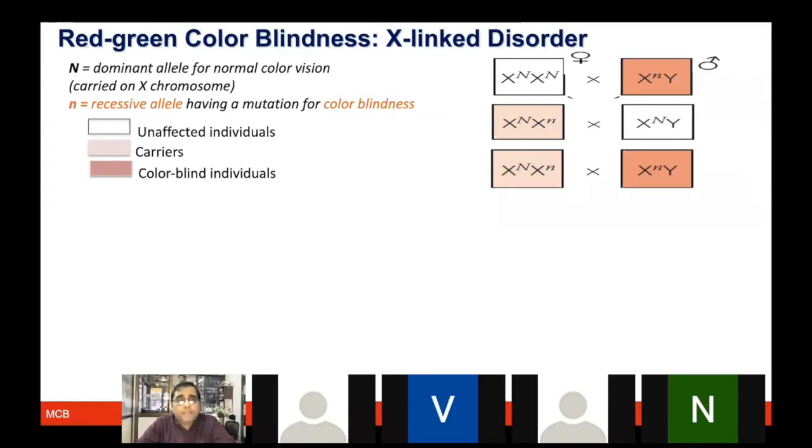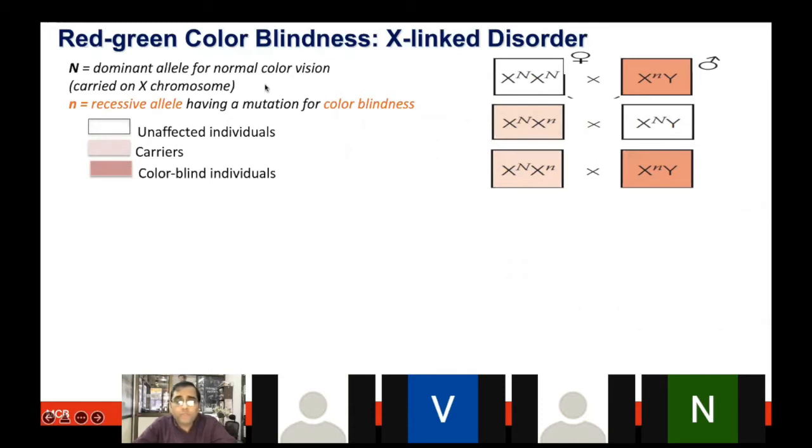What we are talking about is color blindness or hemophilia. Both of them are X-linked disorders, right? It means the gene which is causing this particular disease, which is having some mutation, is present on the X chromosome. So the notation to follow here is small n, which is the recessive allele or the mutation for color blindness, whereas capital N is the dominant allele, having normal color vision.